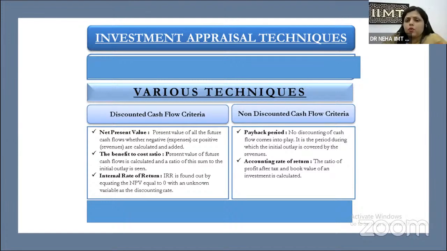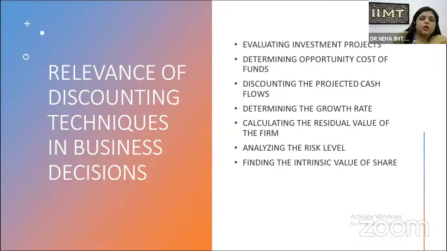Now we have the non-discounting cash flow criteria also, like the payback period and accounting rate of return. In the payback period, we cannot use the discount factor or discount rate. It is simply the period through which we can get our investment back from the people who invest in a business. And accounting rate of return is basically the ratio of profit after tax and book value of investment. That basically depicts the parameters of your business proposal.